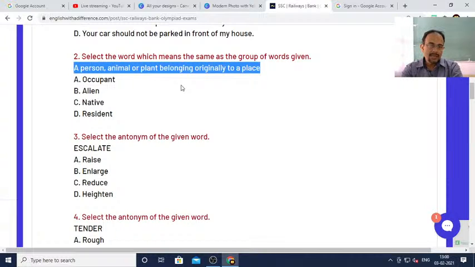A person, animal, or plant belonging originally to a place. The options are occupant, alien, native, resident. So let me know whether it is A or B or C or D. Originally to a place is important, dear student. Is it occupant or alien or native or resident?